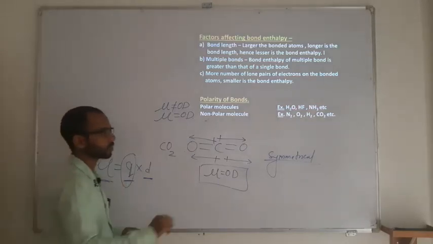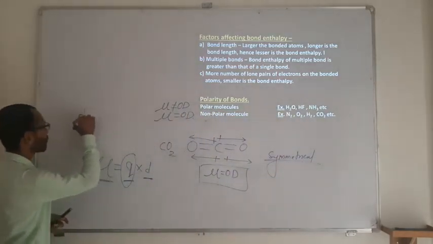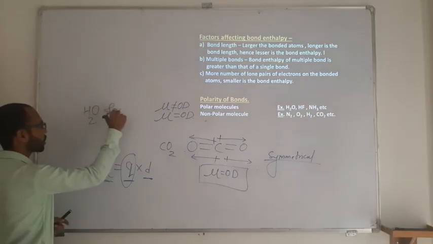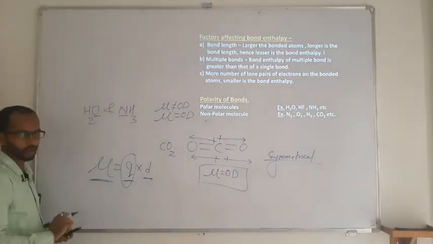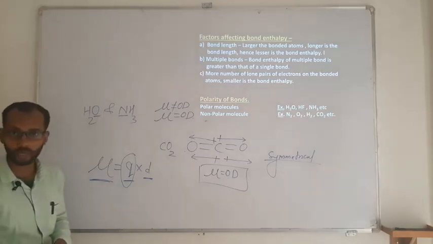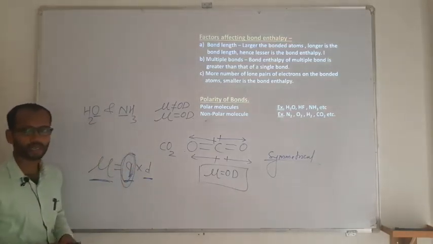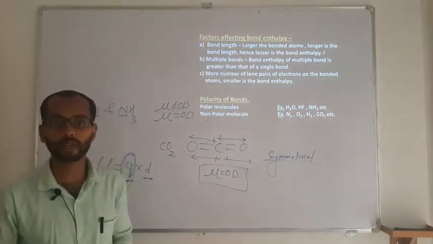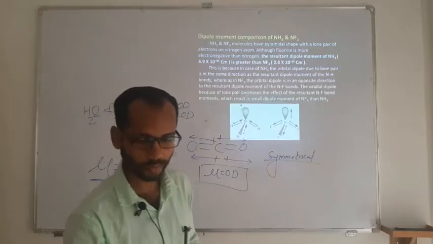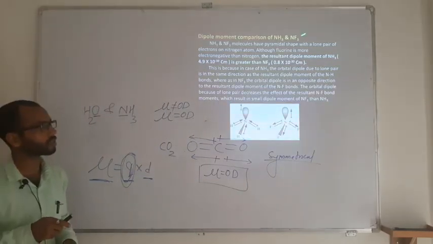So if you just compare between water and ammonia, in ammonia the central atom is nitrogen, here it is oxygen. As oxygen is more electronegative, its Q is going to be a larger quantity, then definitely it is going to have the more dipole moment. So it is going to be more polar than ammonia. So this is what we can explain as a comparison between NH3 and NF3.